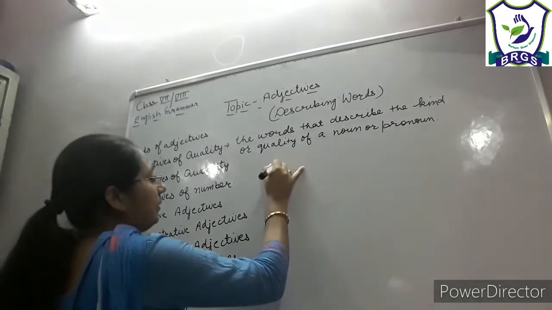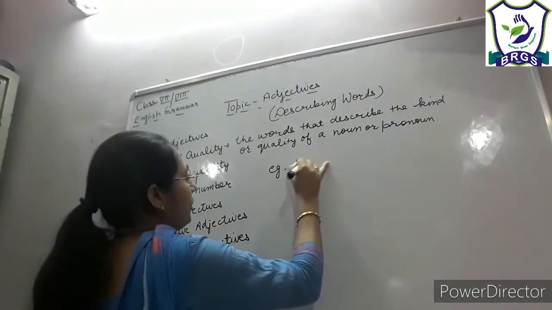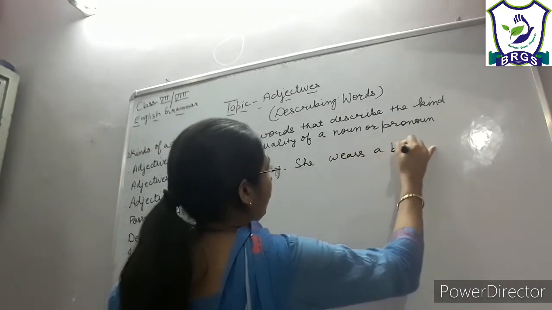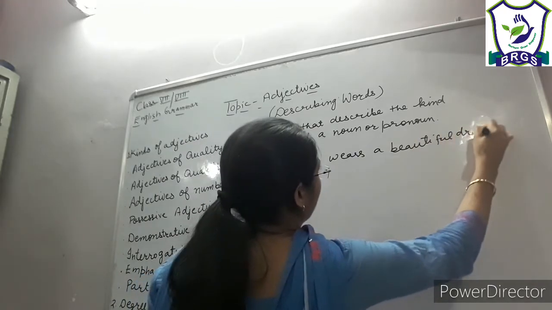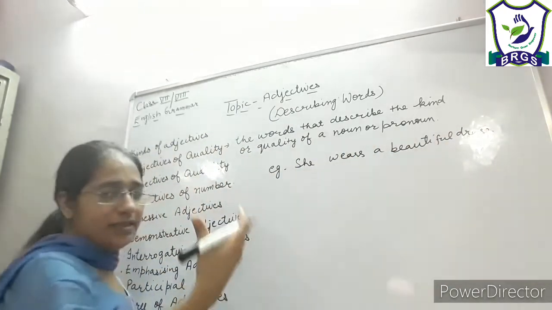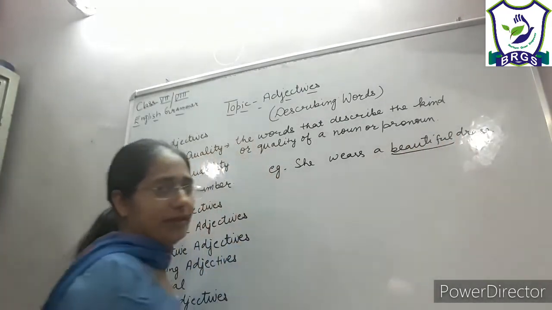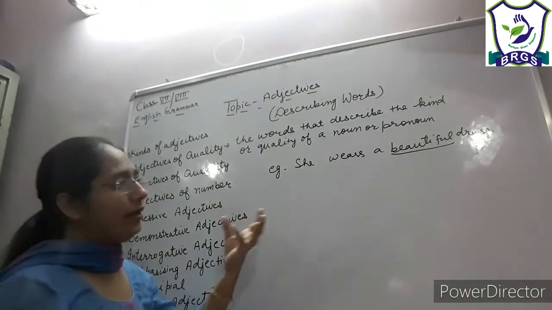Let us learn it by some examples. She wears a beautiful dress. Now, what kind of dress does she wear? Beautiful dress, right? So the word beautiful is giving the answer to what kind of.